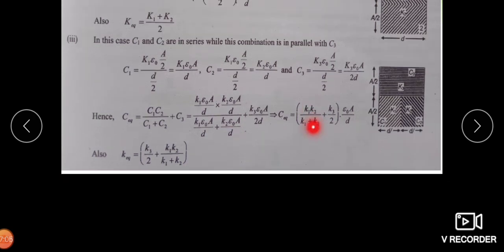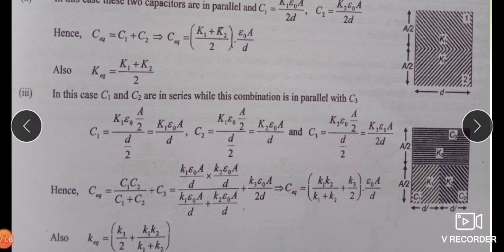The combined capacity will be equal to K3 upon 2 plus K1 K2 upon K1 plus K2.